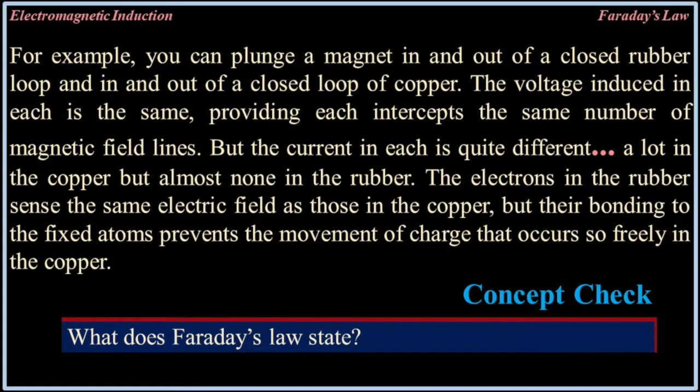For example, you can plunge a magnet in and out of a closed rubber loop and in and out of a closed loop of copper. The voltage induced in each is the same, providing each intercepts the same number of magnetic field lines, but the current in each is quite different. A lot in the copper, but almost none in the rubber. The electrons in the rubber sense the same electric field as those in the copper, but their bonding to the fixed atoms prevents the movement of charge that occurs so freely in the copper. Concept check. What does Faraday's law state?